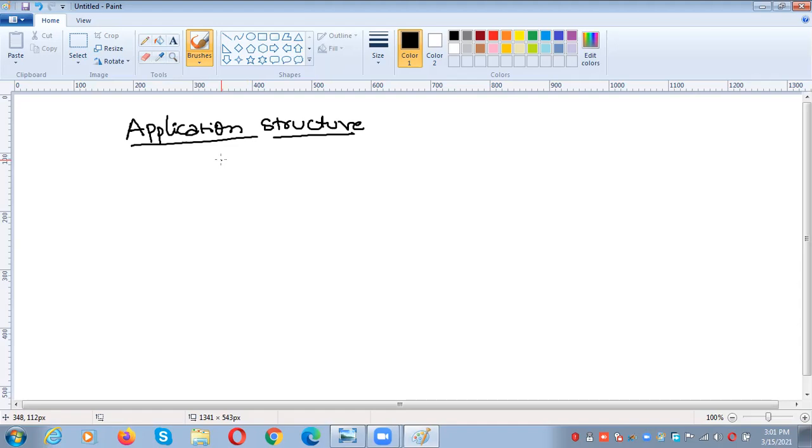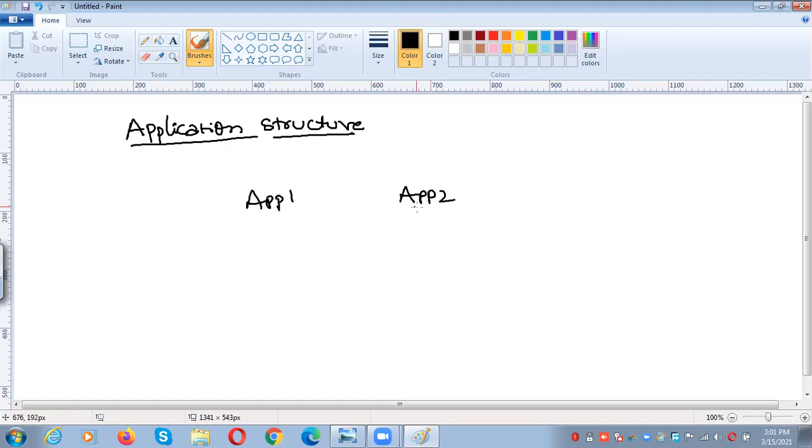For example, there is one application, App 1, and this is the second application. One application can provide services to the other applications by using the concept called sharing. This application can share its elements or services with application 2.